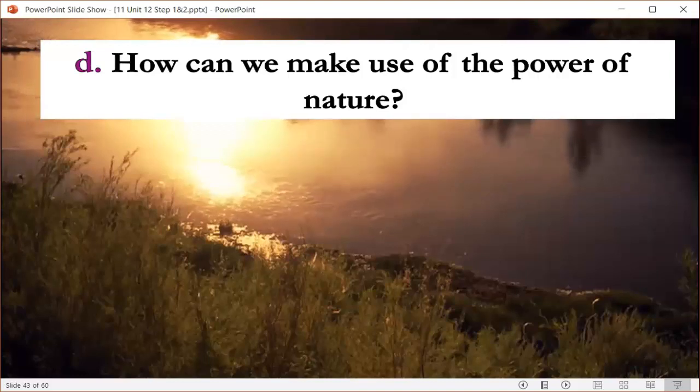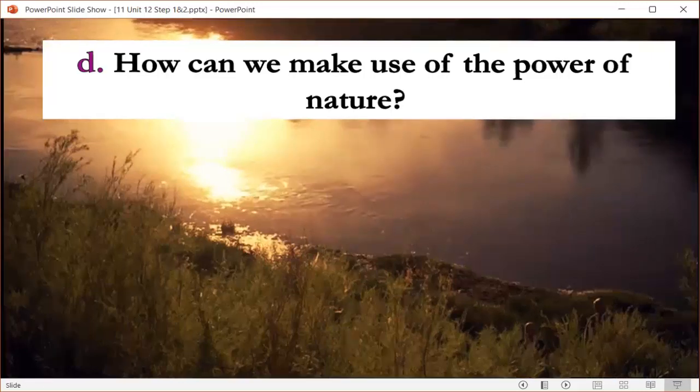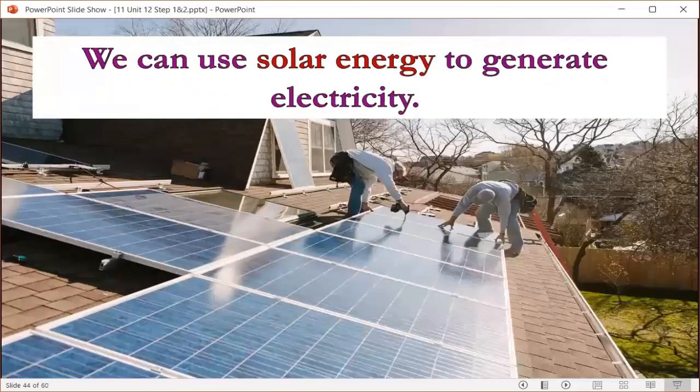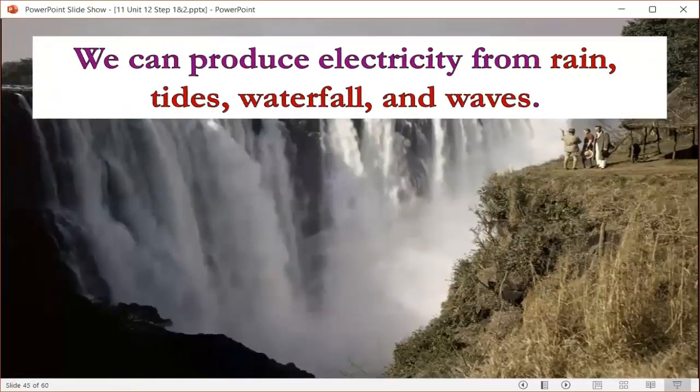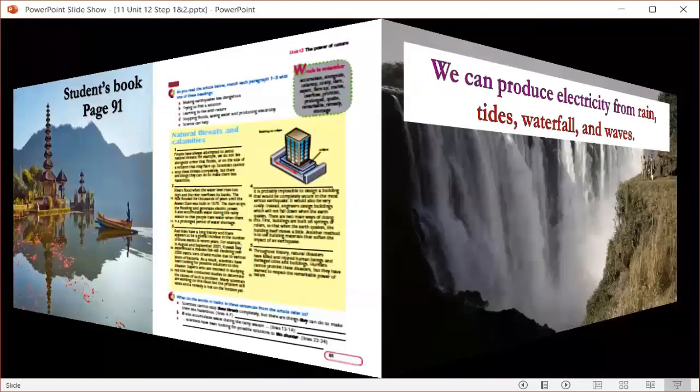Then question D, how can we make use of the power of nature? Nature has so many powers. How can we use or make use of them? Yes, we can use solar energy to generate electricity. Yeah, what else? We can also produce electricity from rain, tides, waterfalls, and waves. We use all these forces to generate electricity.